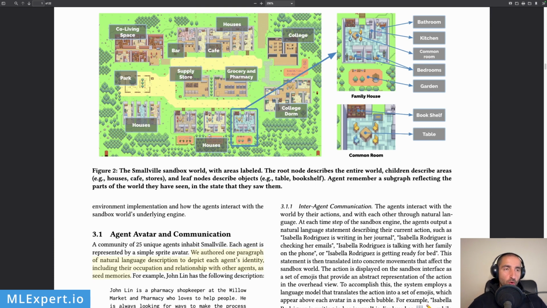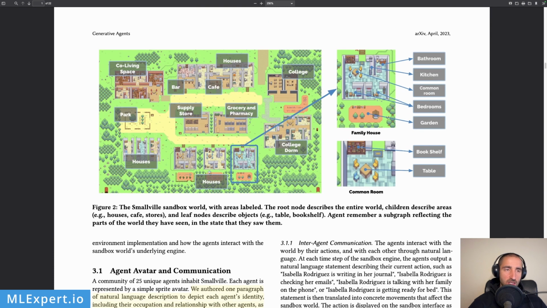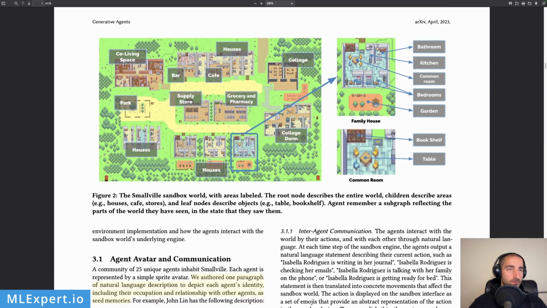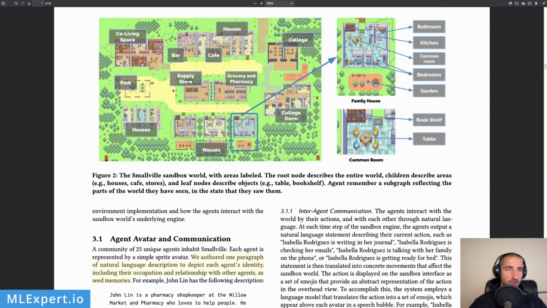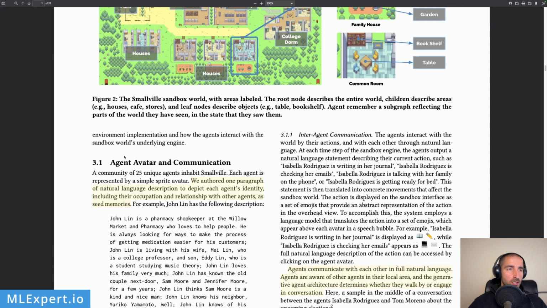So it says the Smallville sandbox world with areas labeled. The root node describes the entire world, children describe areas, houses, coffee stores, and leaf nodes describe objects. Each agent remembers a subgraph reflecting the parts of the world. So you can think of this world as a tree, and then each agent remembers a subgraph of this tree, or a subtree. This whole thing might even be represented as a tree, as a graph altogether.